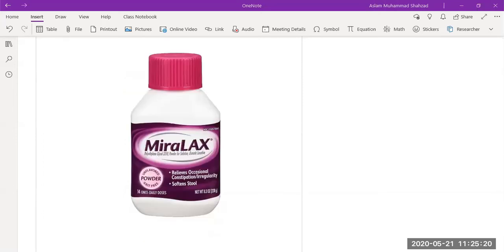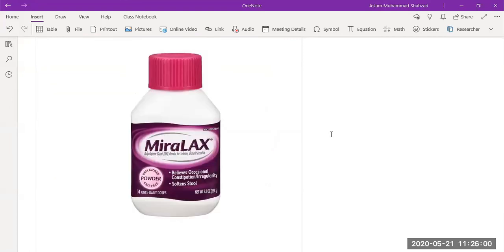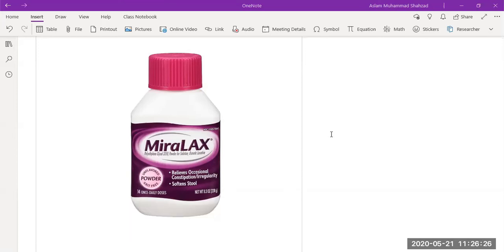Then we have polyethylene glycols, which are used to relieve occasional constipation or soften the stool. Polyethylene glycol is also commonly used for cleaning before gastrointestinal endoscopic procedures. The solution is designed so that no significant intravascular fluid or electrolyte shift occurs. Therefore, it is safe for all patients.